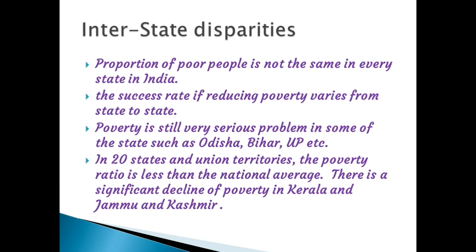Poverty is still a very serious problem in some of the states such as Odisha, Bihar and Uttar Pradesh. In 20 states and union territories, the poverty ratio is less than the national average. Children, the national average is how much?